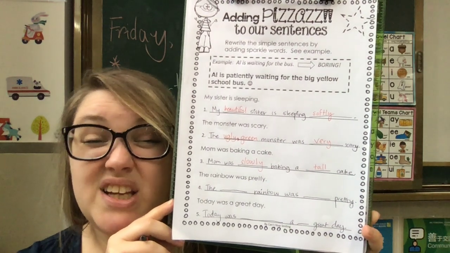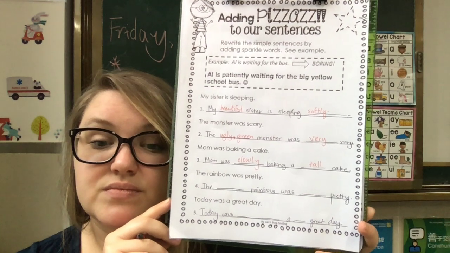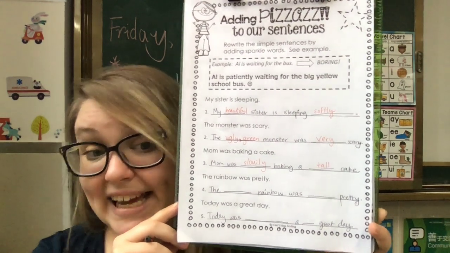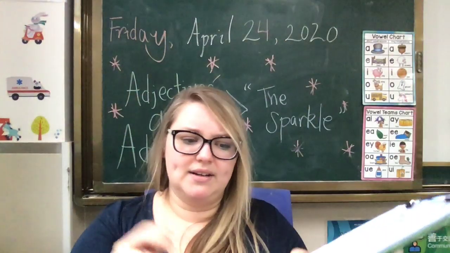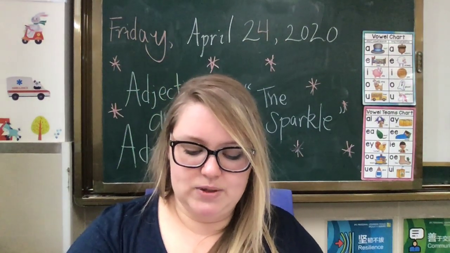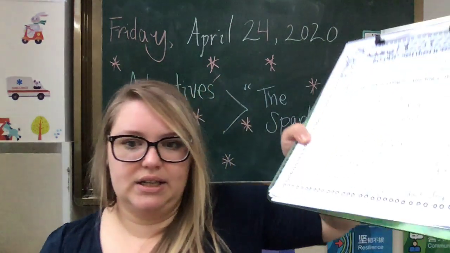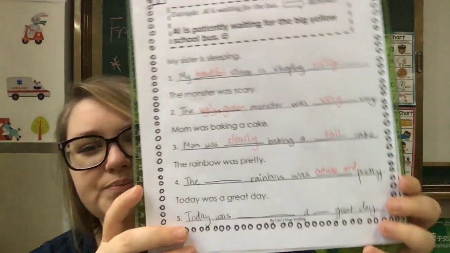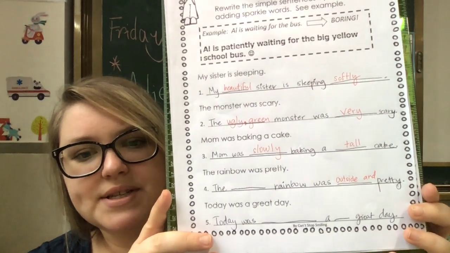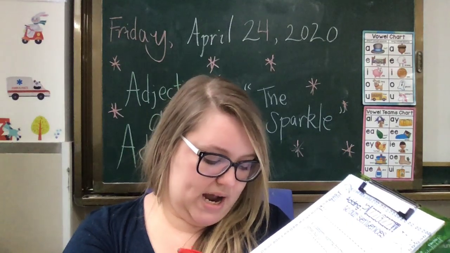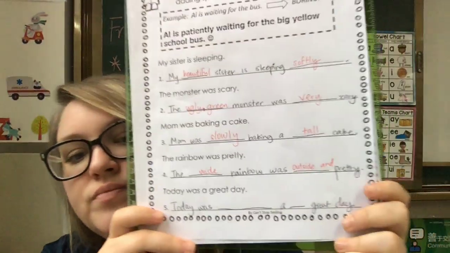Think of it, slowly pretty? No. We could say the blank rainbow was outside and pretty. Ooh, let's do that. Let's add an and. Was outside and pretty. So what kind of rainbow? Why don't we say the wide rainbow?